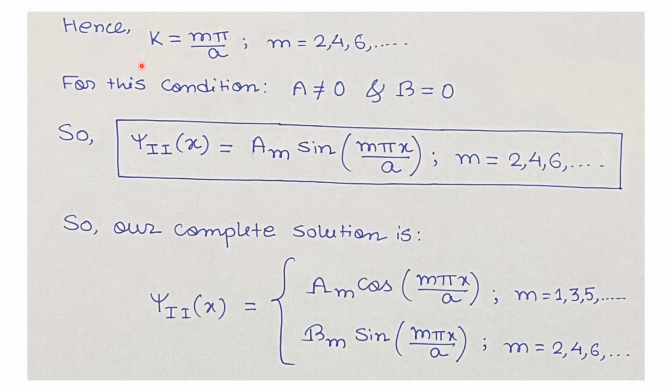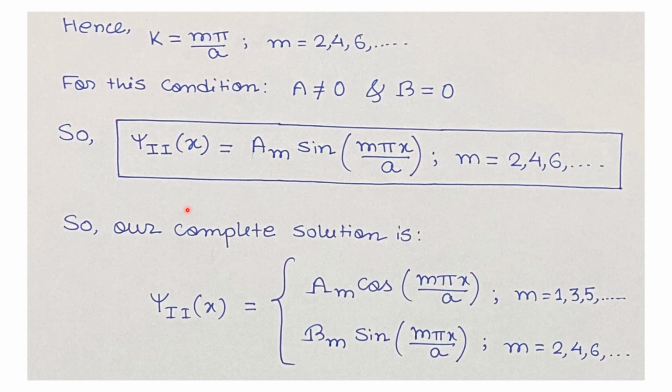So we have k equals m pi by a, where m takes the even integer values, that is 2, 4, 6 and so on. And for this condition, a not equal to 0 but b equals 0. So the particle wave function will be psi2 as a function of x equals a with subscript m times sine m pi x by a for m equals even integer values.